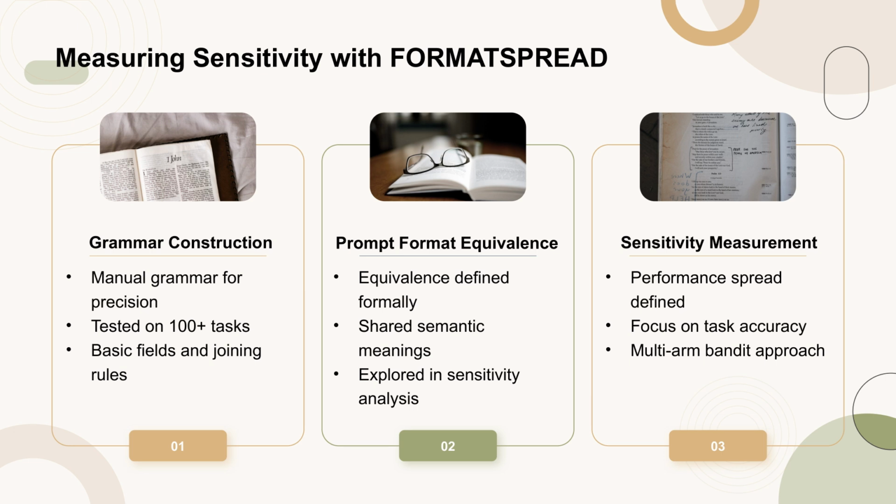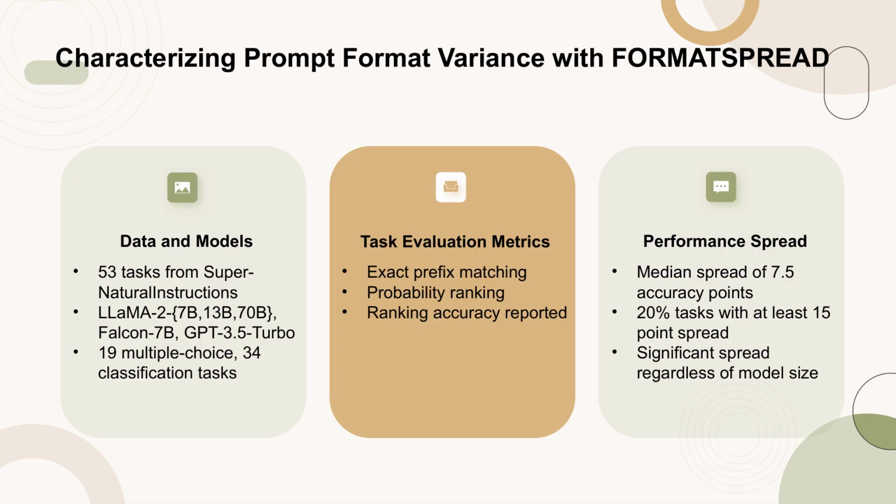To measure sensitivity, the authors define the performance spread as the difference between the maximum and minimum performance across different formats. They focus on task accuracy as the primary metric and employ a multi-arm bandit approach to efficiently explore the space of plausible formats. The study utilizes a subset of 53 tasks from Supernatural Instructions, including 19 multiple choice and 34 classification tasks. Models evaluated include Llama 2-7B, 13B, 70B, Falcon 7B, and GPT 3.5 Turbo. Task evaluation metrics include exact prefix matching and probability ranking, with ranking accuracy typically reported.